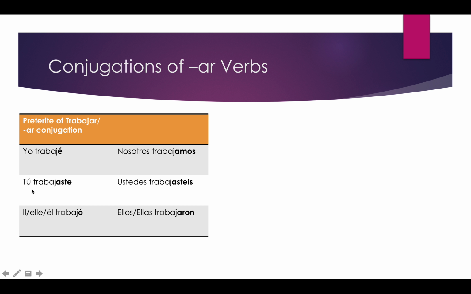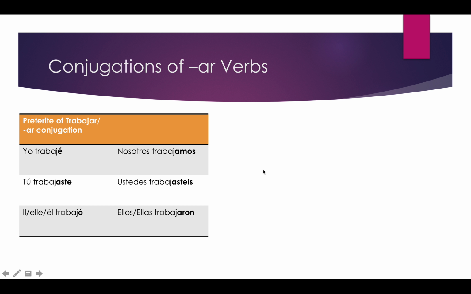For tú, you have trabajaste, you worked. For él, ella, trabajó, he, she, or it worked. Nosotros trabajamos, so we worked. And again, that's the same as the present tense AR conjugation. So that's one where you look at the surrounding words to understand if it's a past or current action. Ustedes trabajasteis and ellos, ellas trabajaron.